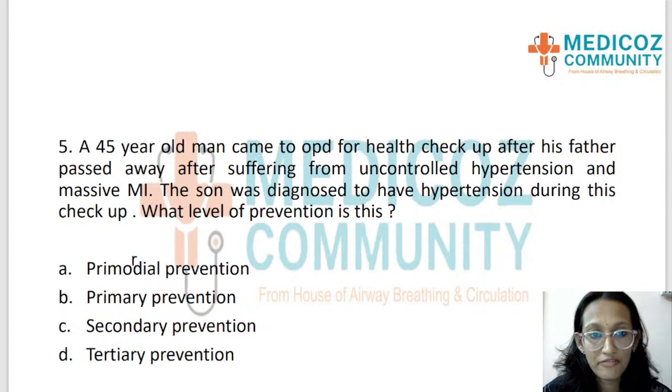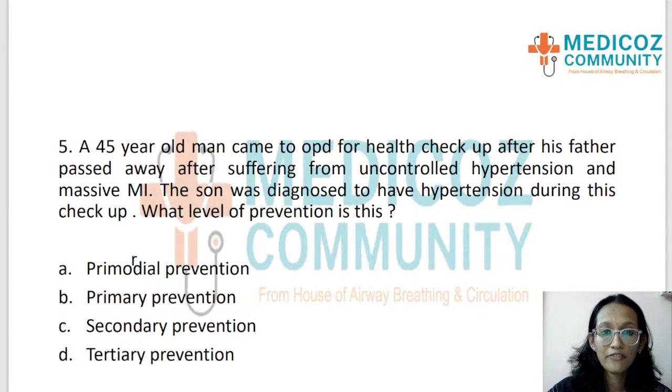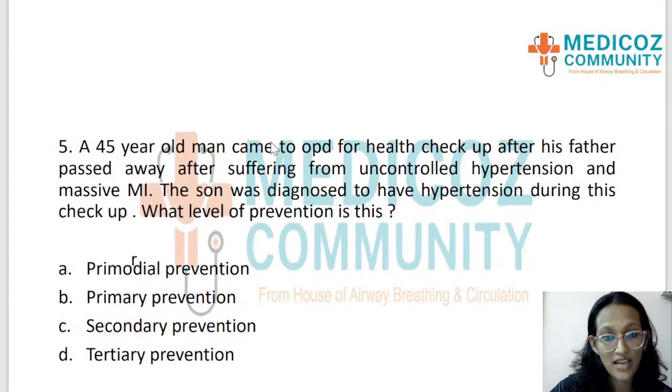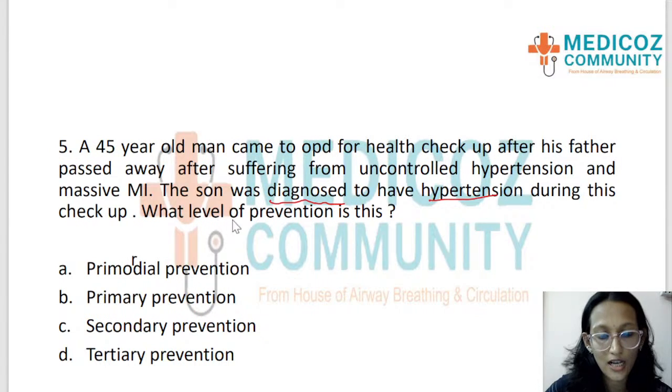Question number 5. Okay, so a 45-year-old man came to the OPD for health checkup after his father passed away after suffering from uncontrolled hypertension and massive MI. The son was diagnosed to have hypertension during this checkup. What level of prevention is this?